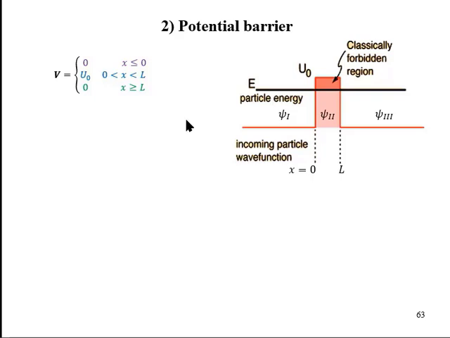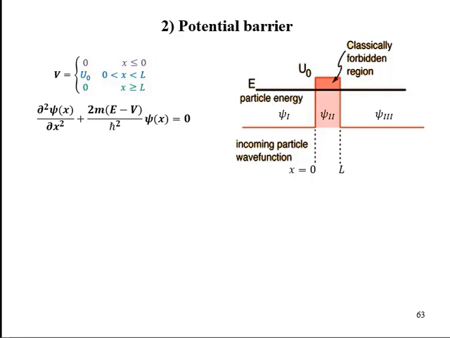For this, we need to find the wave function of the particle in three regions: region 1, region 2 and region 3. Here, regions 2 and 3 are classically forbidden. The starting point is the time-independent Schrödinger equation. In all three regions, the time-independent Schrödinger equation can be written as this.